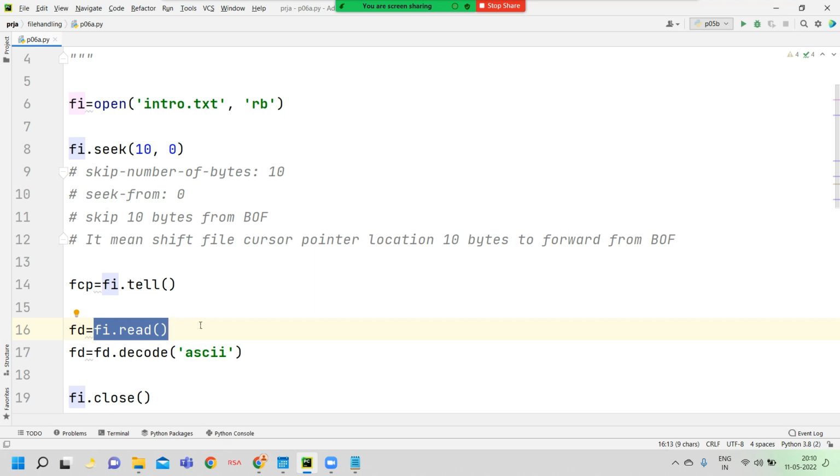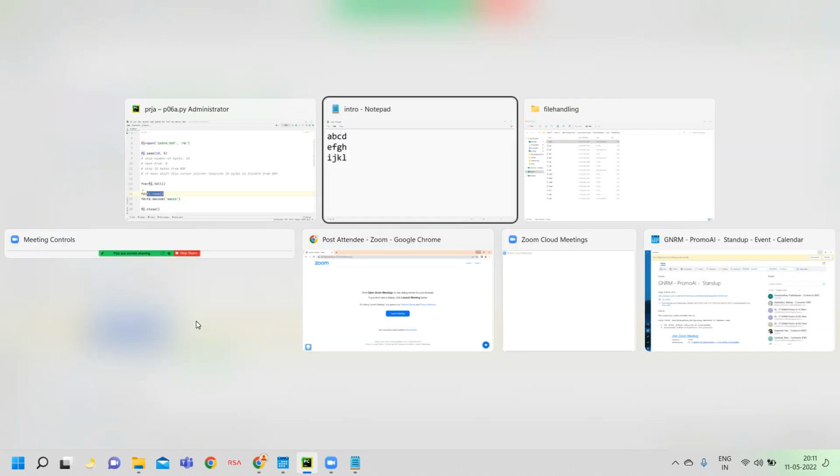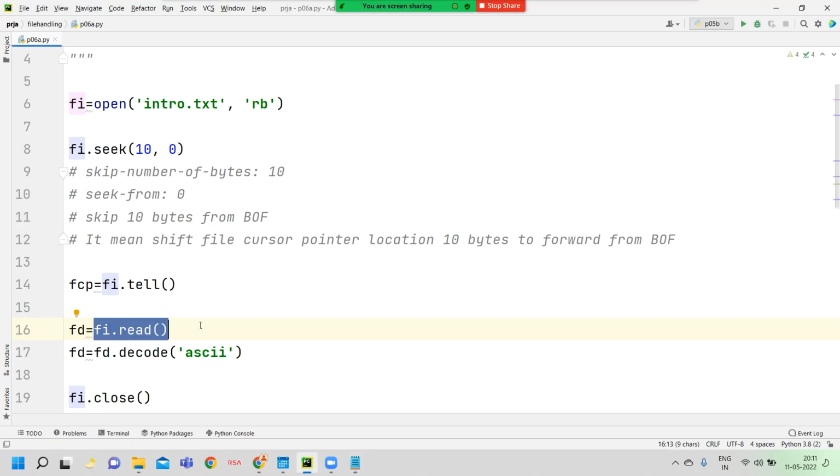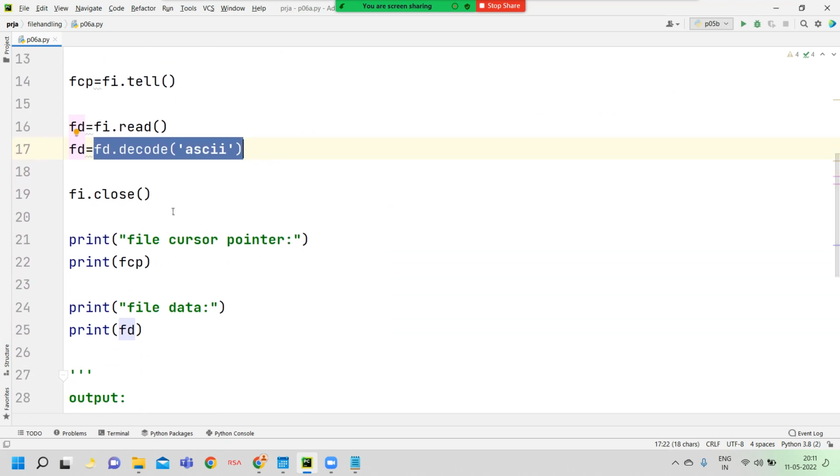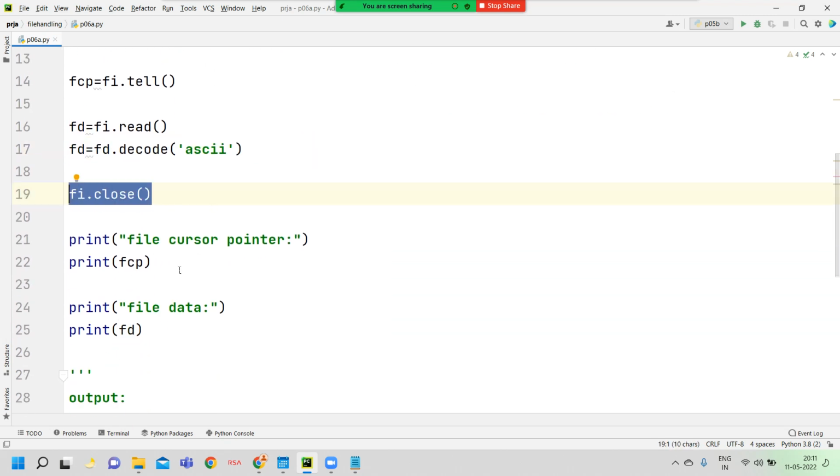Actually you know that the file size is 15. The rest of the file content has I, J, K, L and new line only. So only this data is stored into the FD variable, and then here we convert binary to string with the help of the decode method. Finally, here we close the file. Now the FCP variable returns 10.